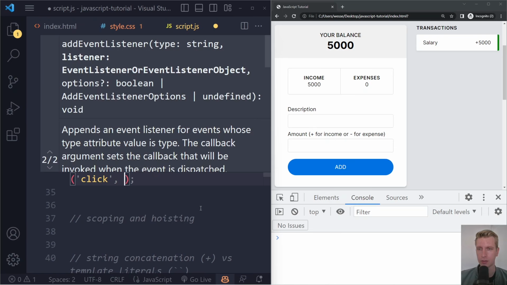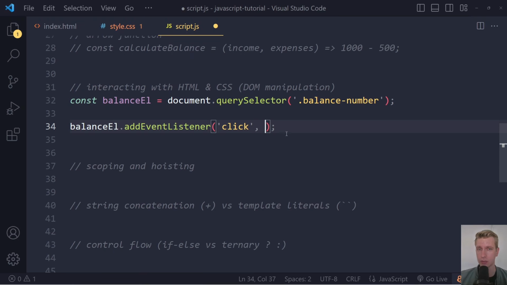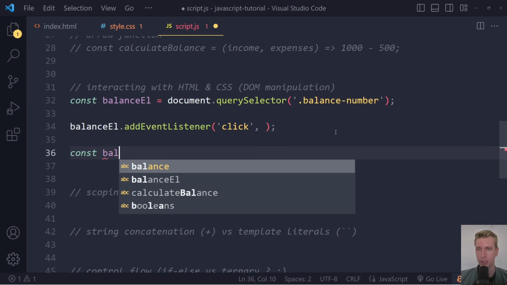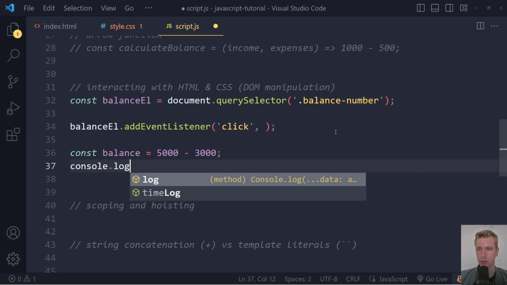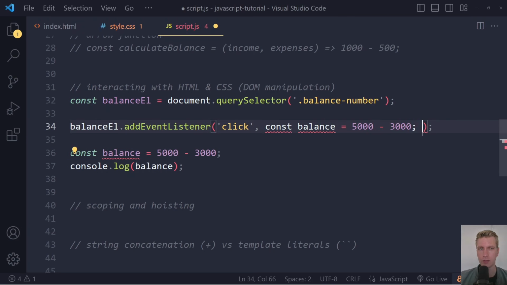And when that event occurs, let me make it full screen here, when that event occurs, we want to run some statements, right? So maybe balance is 5,000 minus 3,000, and then console.log balance. Right, so these are two statements that we want to run, let's say, when there is a click event here. How do we specify now that these are the two statements we want to run? Because that should be the second input here. Do we just sort of awkwardly write that here, right? Do we just write? No.